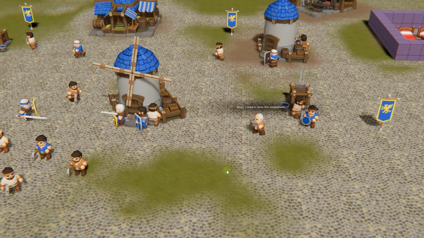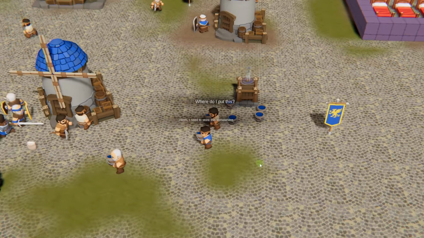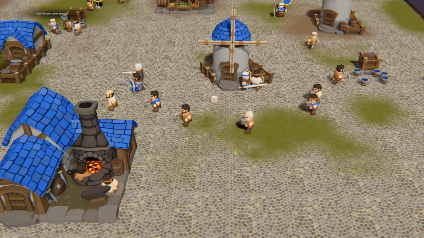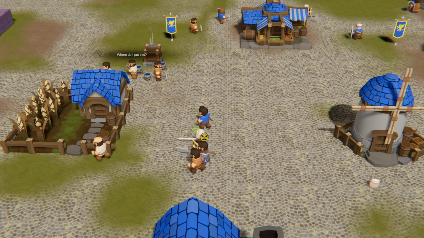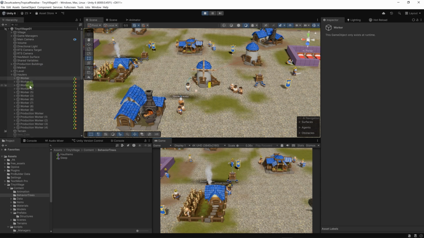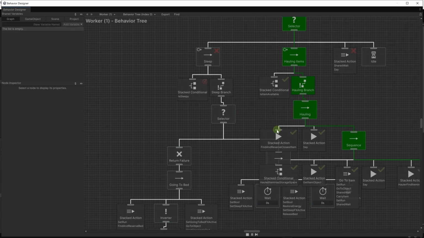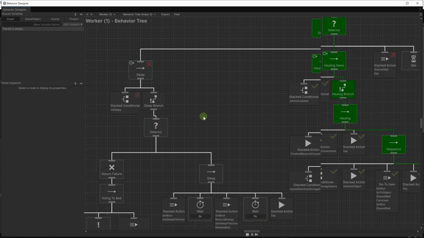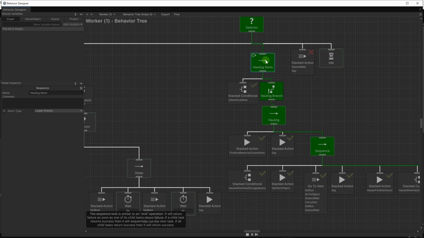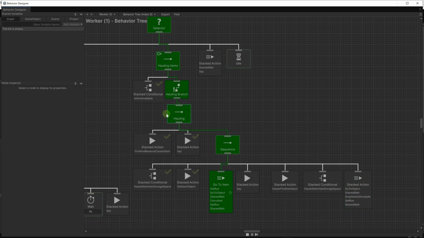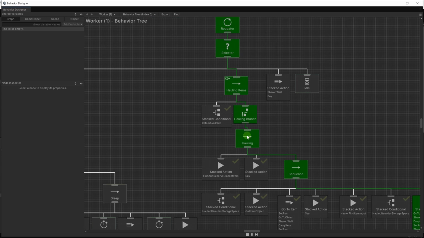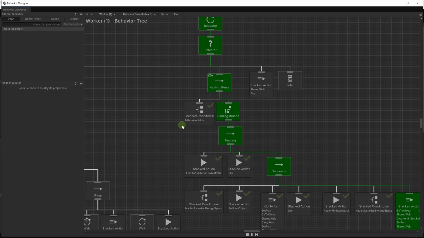And now if we go back to our project and run the game, you can see that the haulers are doing their job and the other workers are also doing their job. If we go into the behavior tree of any worker, we can see here that we have our decorators above the sleeping branch and above the whole in branch, and they're indeed allowing the child object, which is this sequence here, to run and will only end when the child has ended. So indeed our decorator is working great, and our behavior tree is overall simpler to read, which is, as I said, really important. You don't want your behavior tree to be cluttered.